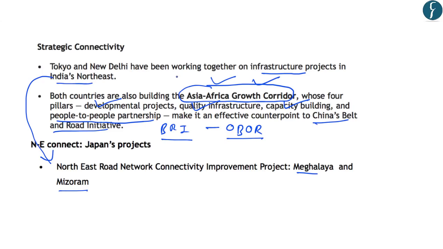So the two key areas for partnership between India and Japan are related to maritime security and strategic connectivity, as highlighted by the author. So this is a news in transition, and let us see how the story unfolds once the Prime Minister visits Japan. With this, let us move on to the next article.